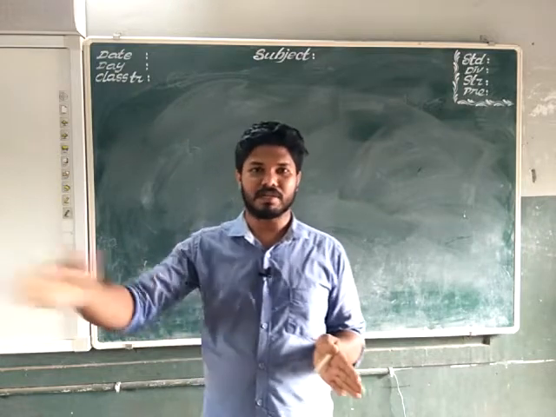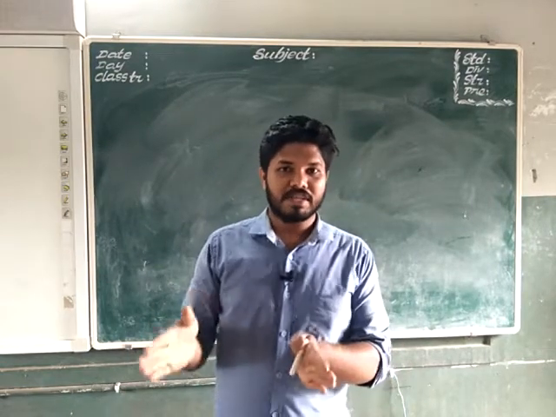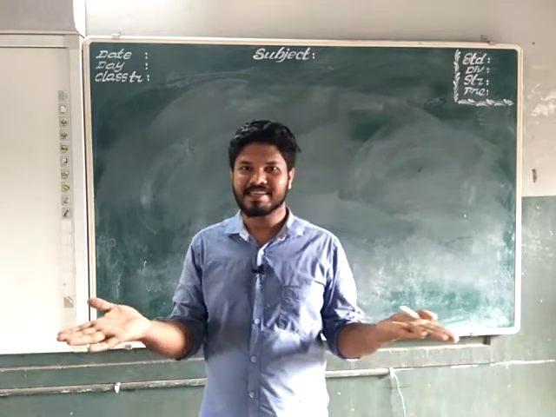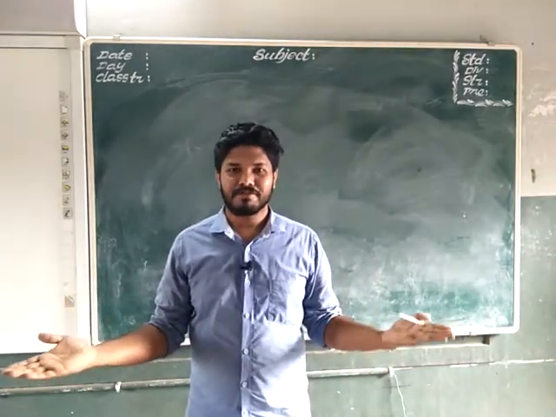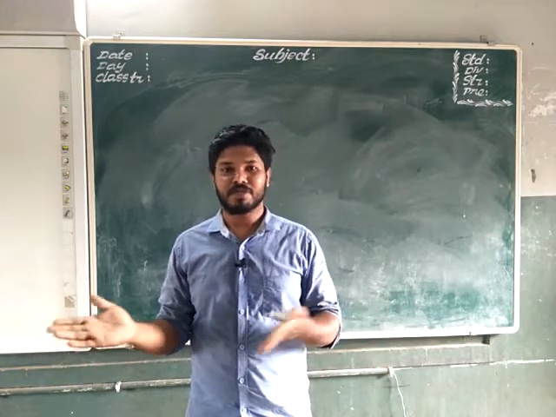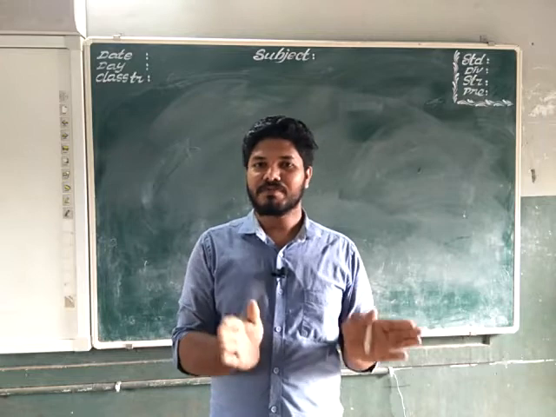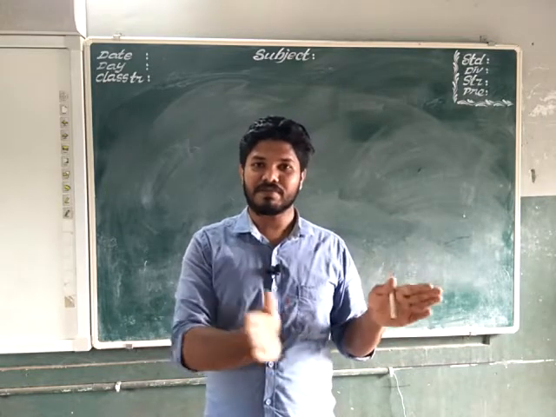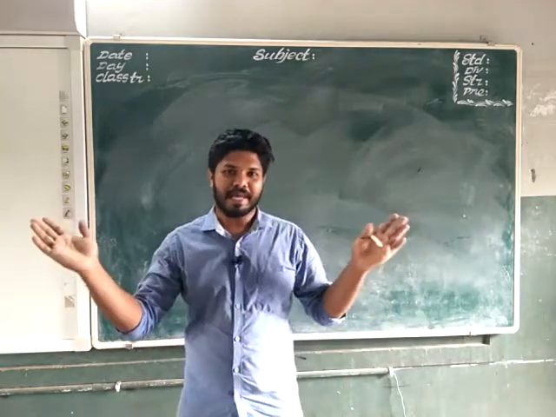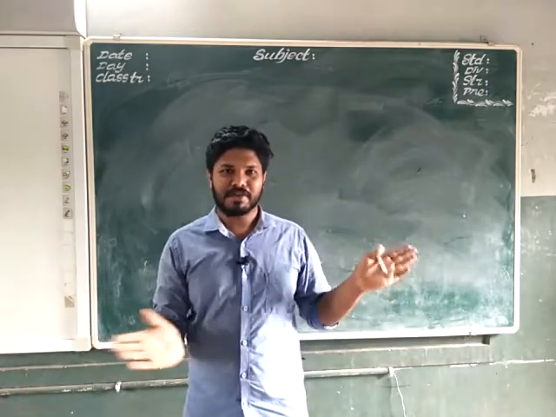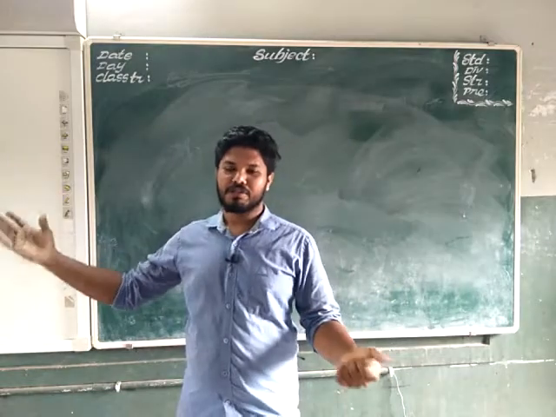Majority will grow, but a few of them will not. Why? What is the reason? They may not be mature enough to grow. So only some of the seeds in a fruit will grow into a new plant. So it requires some conditions. Not everything will grow into a new plant.